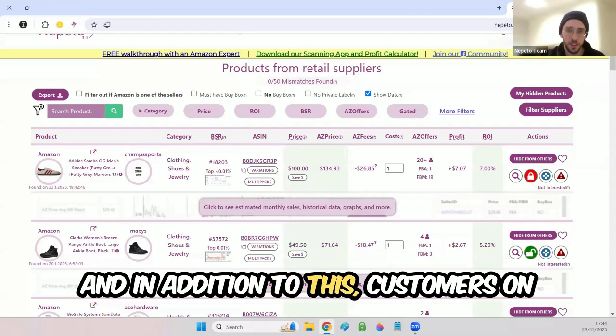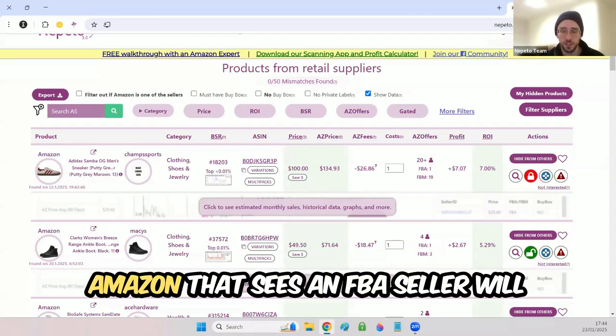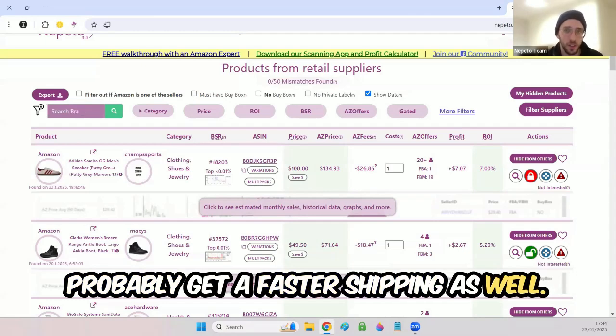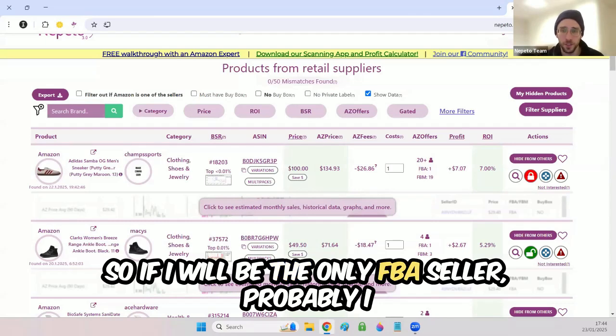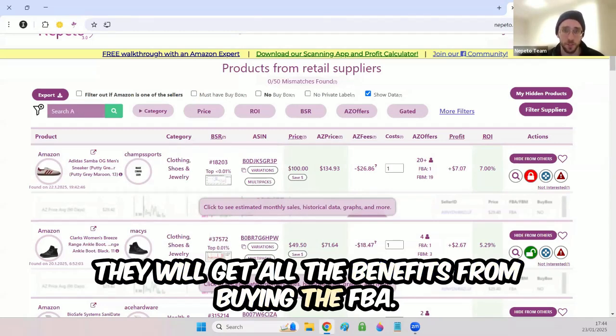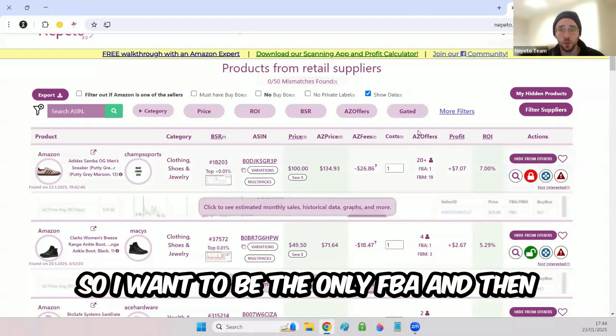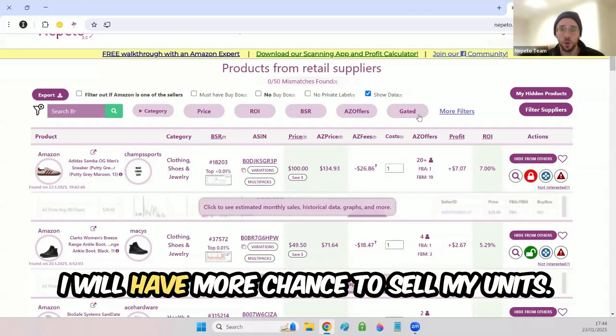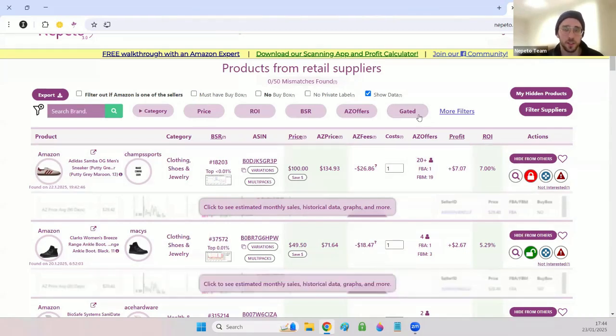In addition, customers on Amazon that see an FBA seller will probably get faster shipping as well. So if I am the only FBA seller, I can offer them faster shipping, and they will get all the benefits of buying FBA. So I want to be the only FBA seller, and then I will have more chance to sell my units.